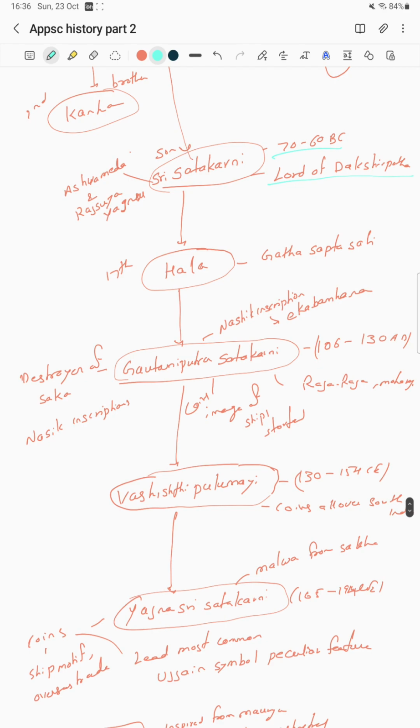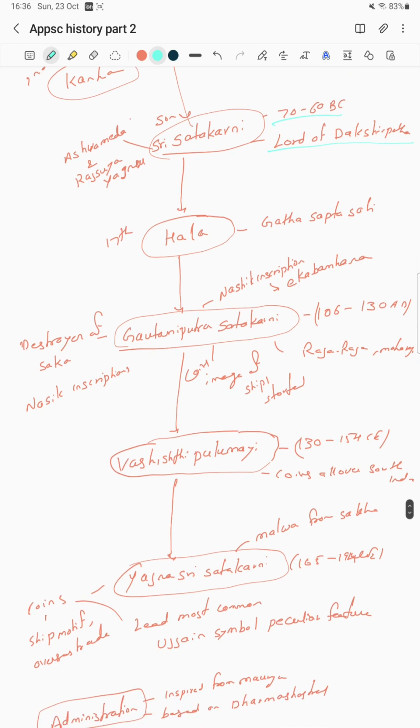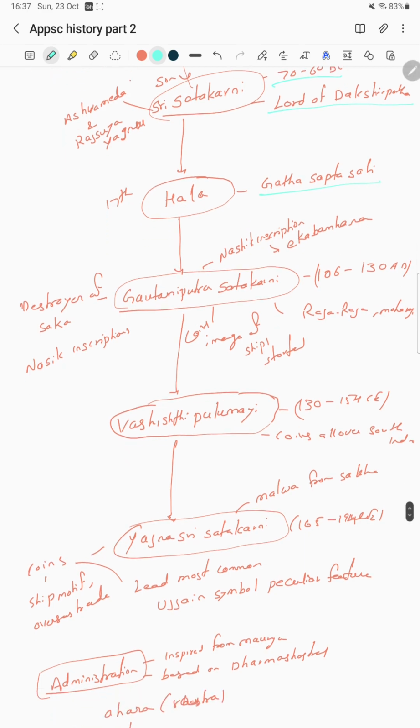Even before these rulers others performed yagas, but mostly the Satavahana rulers performed the Ashwamedha Yaga. We have seen Pulakesin of the Chalukyan dynasty also performed this. Next, Hala, as a chronology may be asked. After Sri Satakarni came Hala, who is regarded as the author of the Gatha Saptashati. Next, after this, Gautamiputra Satakarni.